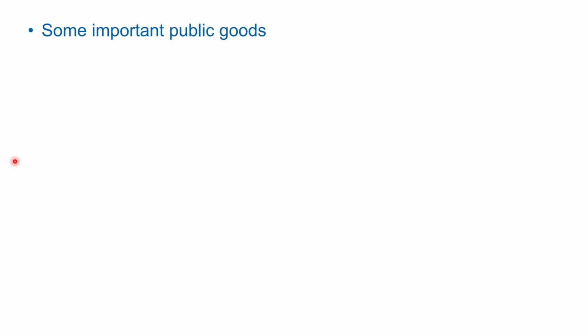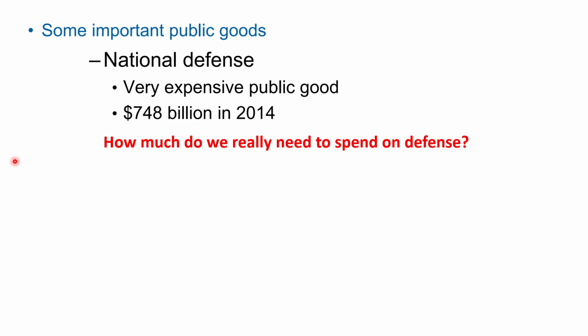However, we still need the government to supply public goods, but some public goods are notoriously overfunded and extremely wasteful. So what's the best example of that? National defense. We all agree we need national defense. However, it's extremely expensive. This is from 2014, 748 billion. I think it's more than double by now. But the question is, how much do we really need to spend on defense?